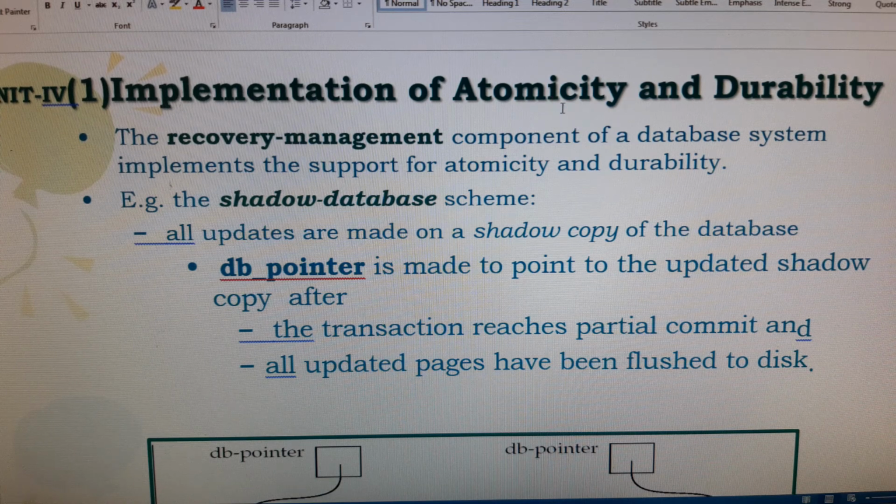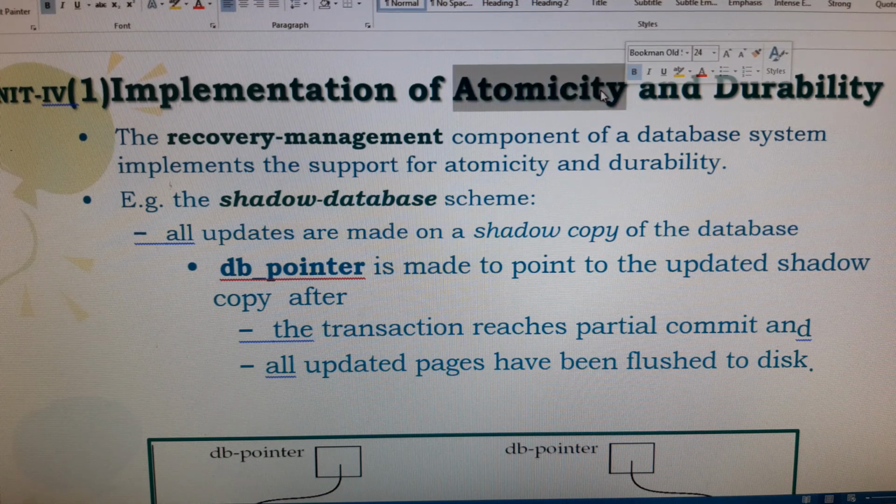Here we should define the concept of atomicity. Atomicity is nothing but executing all the transactions properly and successfully without any interruption. Whenever a transaction has started, it has to be perfectly committed or it has to be perfectly aborted.